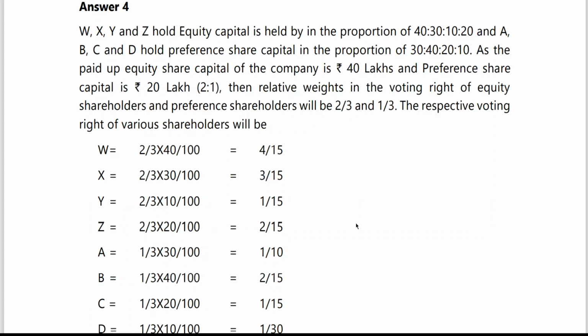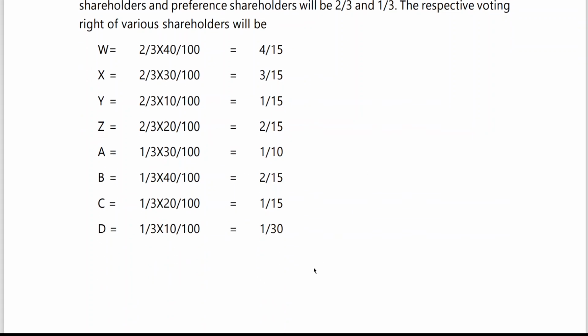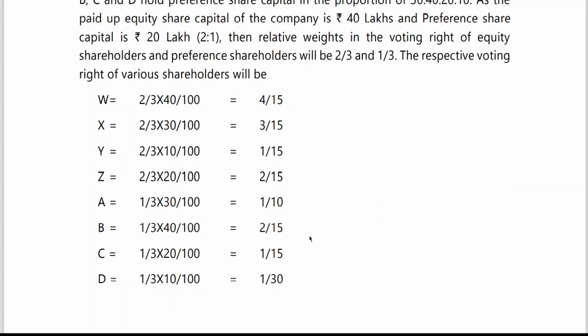I think preference shareholders have 1 by 10, 2 by 15, 1 by 15, 1 by 30. The percentage you can calculate the same way we calculated last time. So no need to calculate percentage, though even if you calculate percentage, it is simple. What is the restrictive voting right? How do they have voting right? What is the percentage of voting right for preference shareholders? The percentage of voting right for equity shareholders has been discussed.